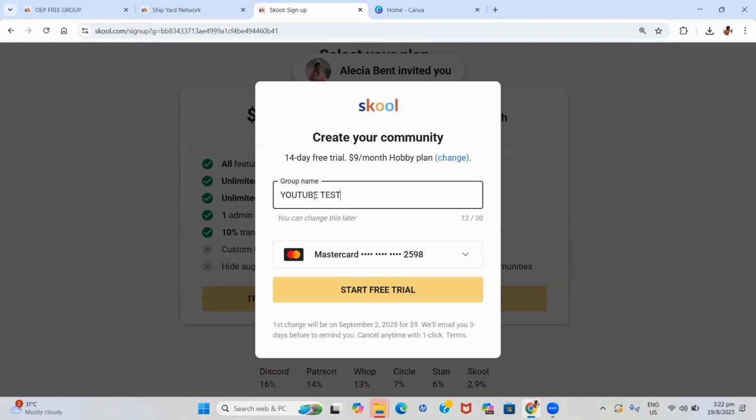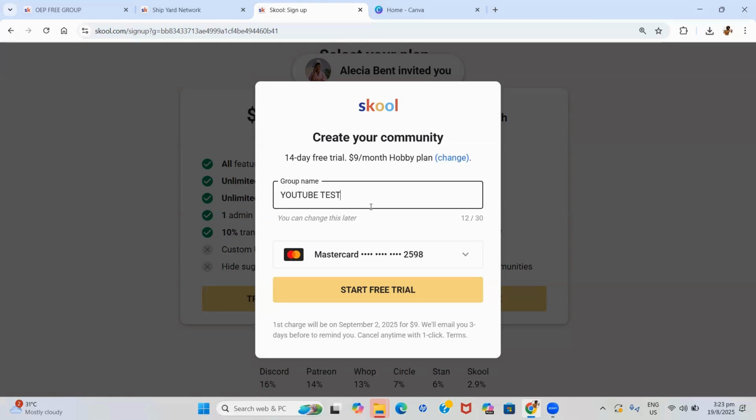Because you will not have a custom URL, understand that whatever you select right now as your name is what the link is going to be. Whenever you generate the link that you share with persons so they can come inside your community, it will have this name as a part of the link and it will not be able to be changed, especially if you're using the $9 plan. So you want to ensure that you select a name that you are positive you're going to keep, or you do the $99 plan that will allow you to change the URL over time.